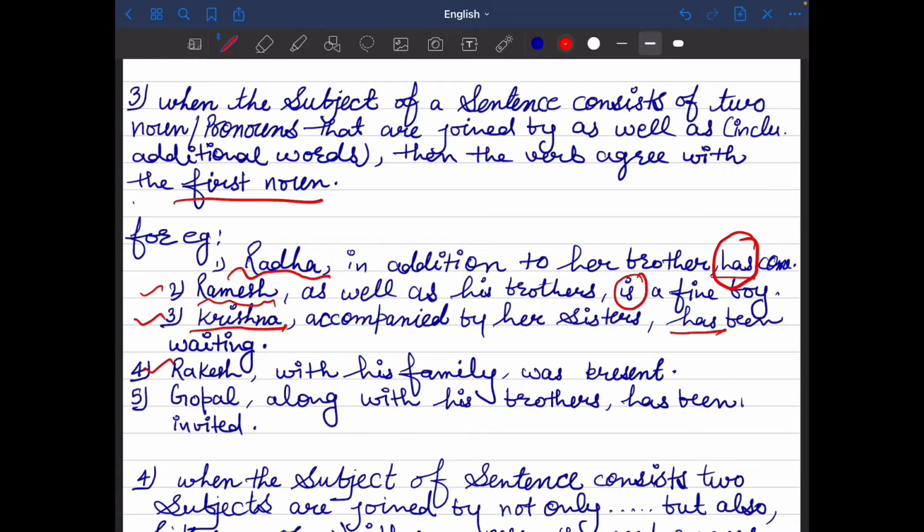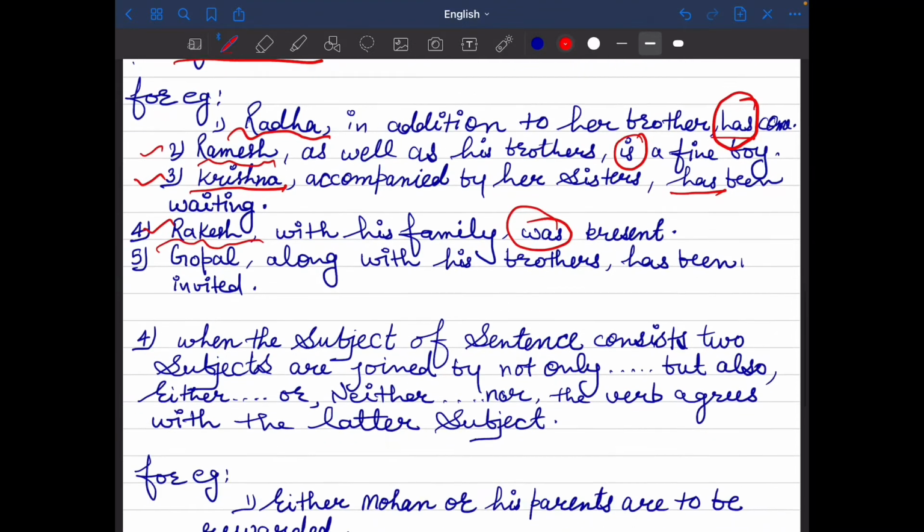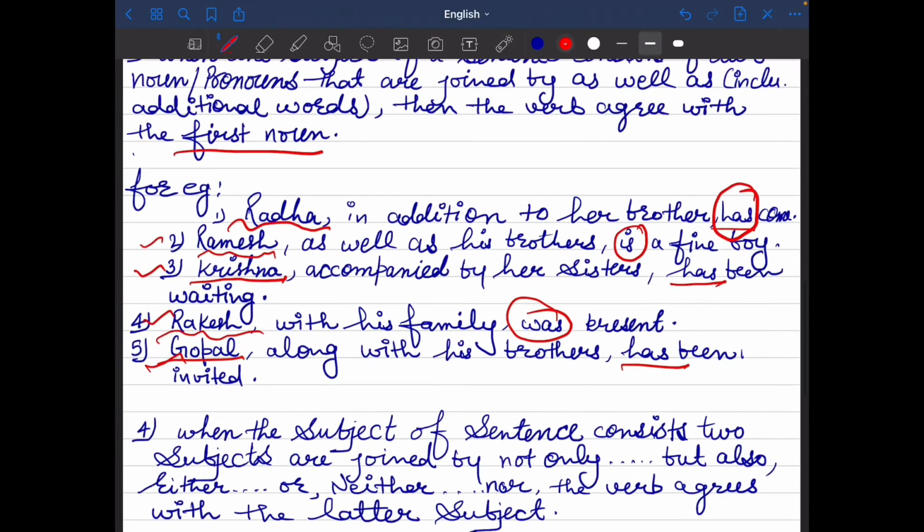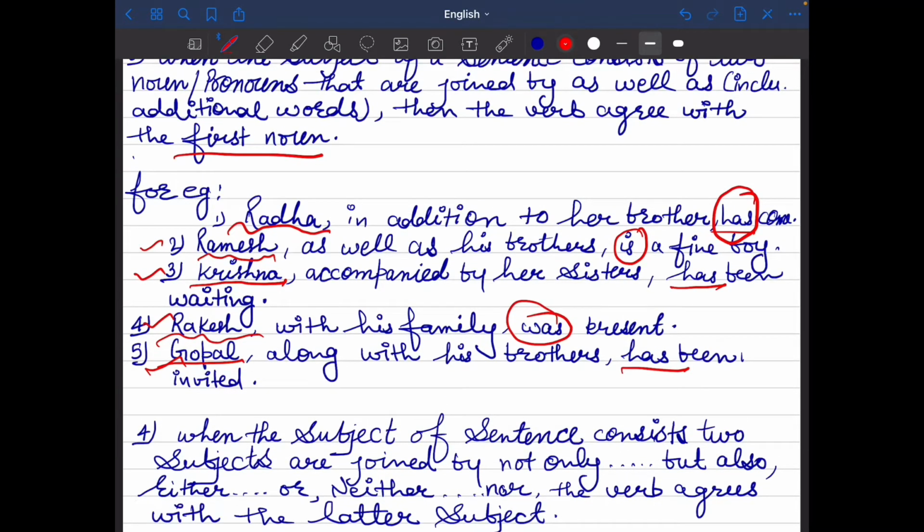Rakesh with his family was present. According to Rakesh, we have to put here "was". Gopal along with his brothers has been invited. According to Gopal, we have to put here "has". According to our first noun, we have to put here the verb according to the first noun.